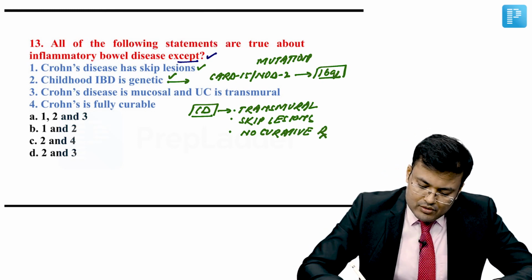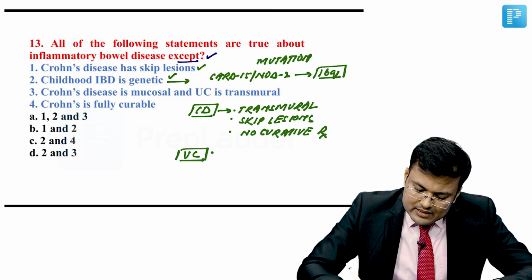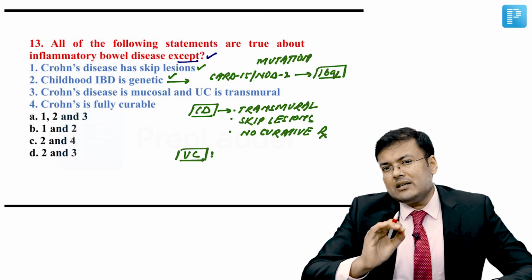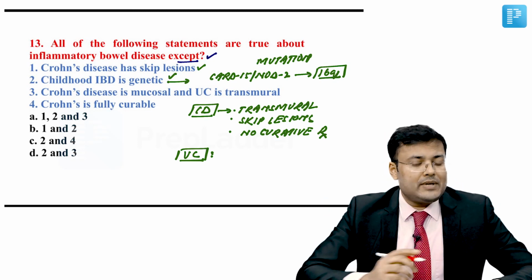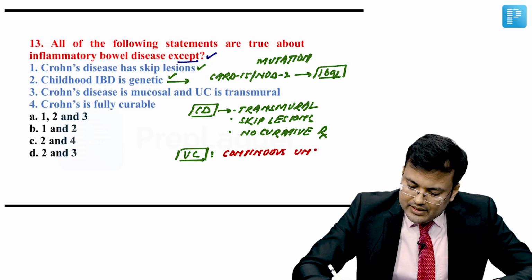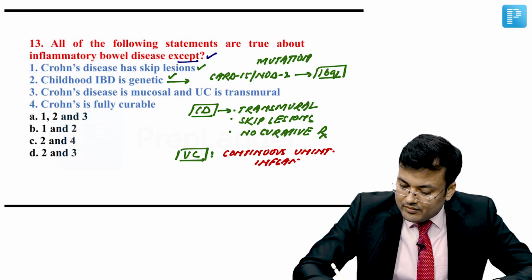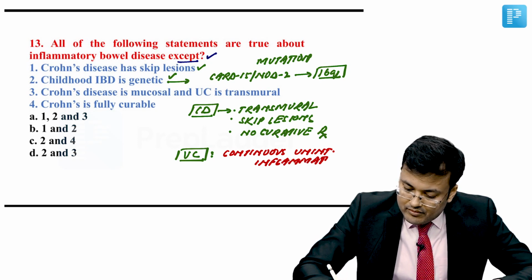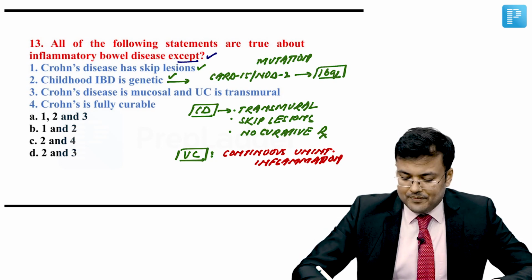If you see ulcerative colitis, in ulcerative colitis there is continuous uninterrupted inflammation. Clear?